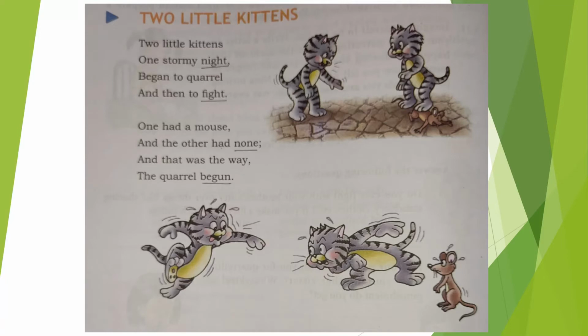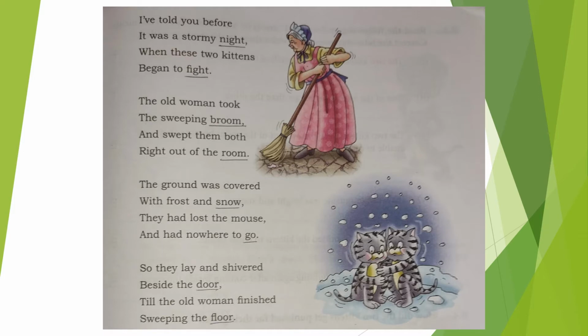So, here, children, in these two stanzas, see the rhyming words night, fight. Both of them have the same ending sound. So the rhyming words means they have same ending sound. Night, fight. In the second stanza, none, big. I have told you before, it was a stormy night when these two kittens began to fight. So there was a storm outside, wind. That means snowy weather, and both of them started fighting.